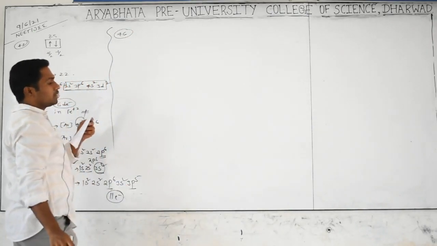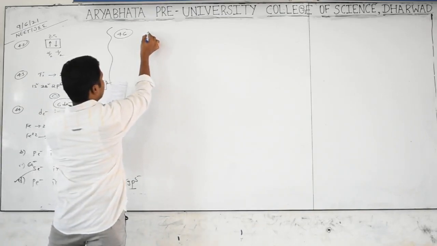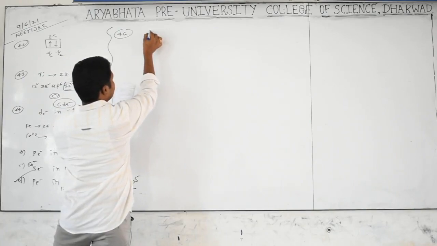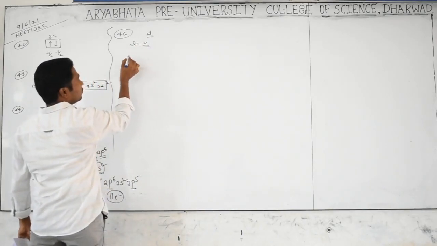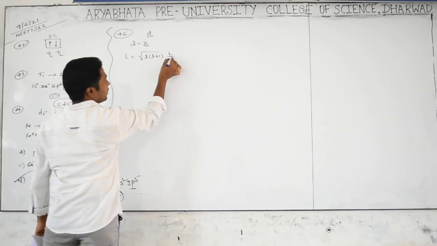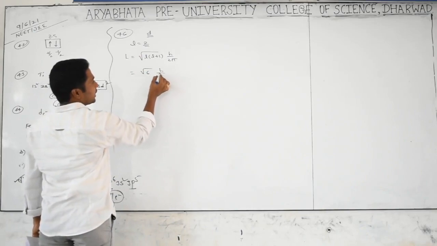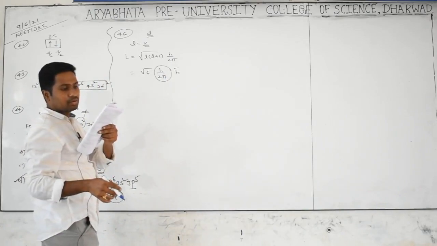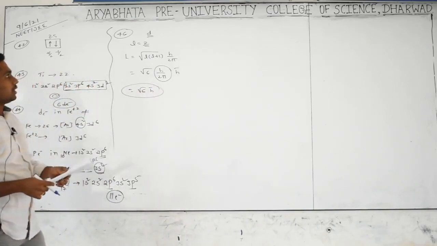Angular momentum of electron in d orbital is equal to angular momentum of electron in d configuration. D orbital means L value is taken as 2. Orbital angular momentum is square root of L into L plus 1 into h by 2 pi. So we are getting 2 into 2 plus 1, 6, into h by 2 pi. I told h by 2 pi can be written as h bar. So it can be written as square root of 6 into h bar. Orbital angular momentum of d orbital.